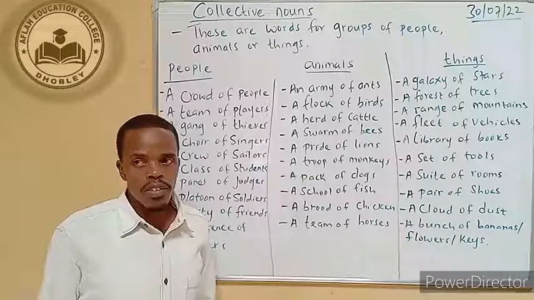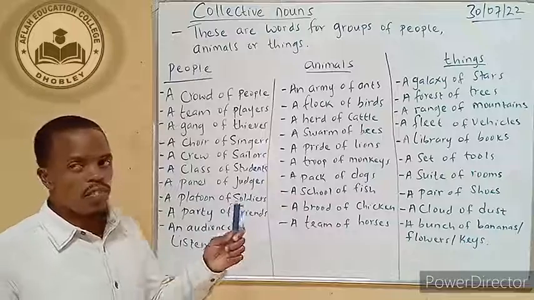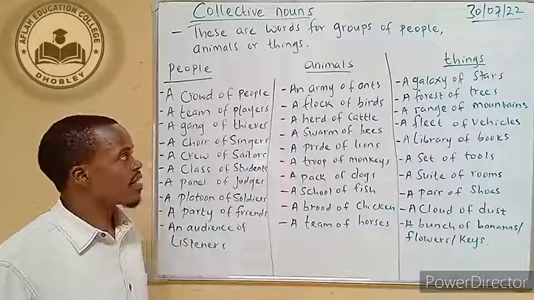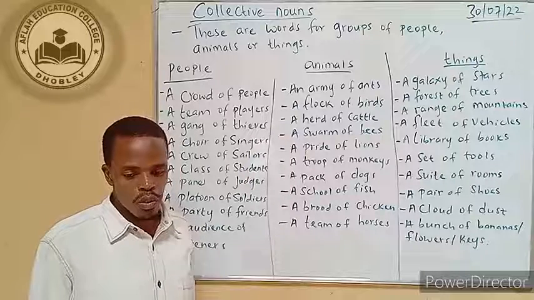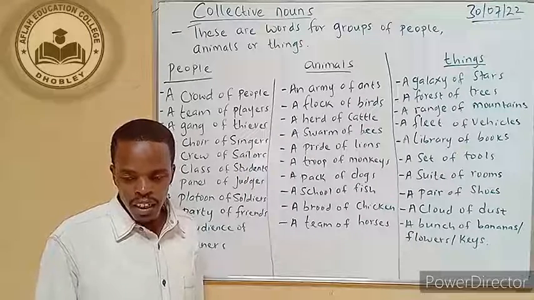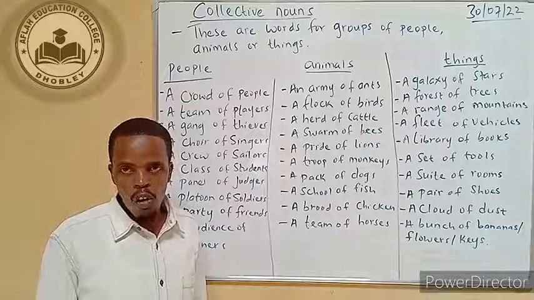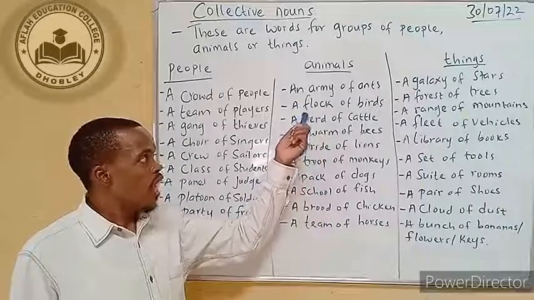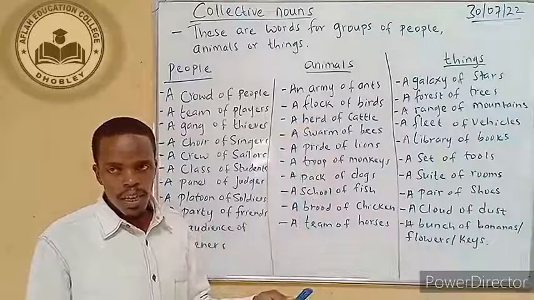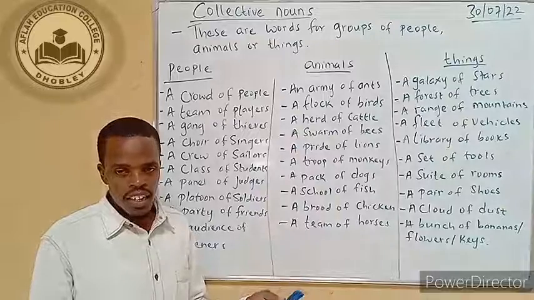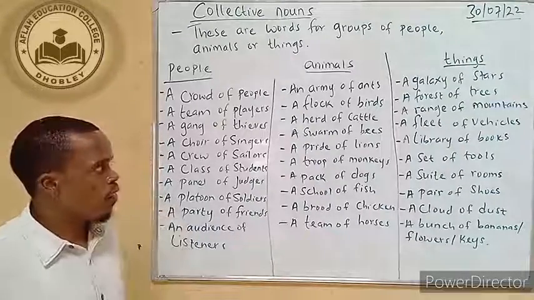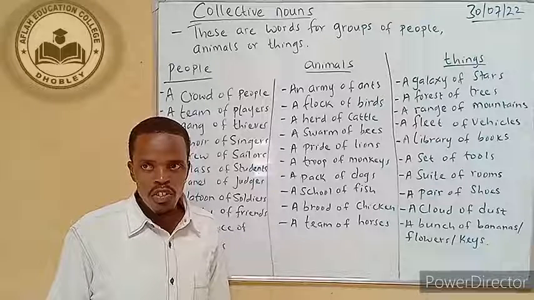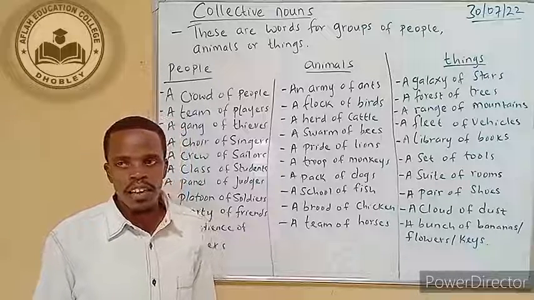When we go to the animals, some of the examples of collective nouns about animals. We have an army of ants. Most of the time the ants, they don't move one by one. They are always in a group. So this is what we call an army of ants. A flock of birds. When the birds are flying together as a group, this is called a flock of birds. So in English, we have a proverb that says, birds of a same feather flock together.